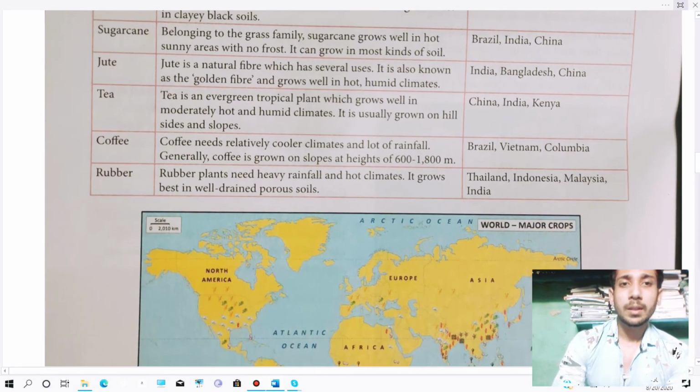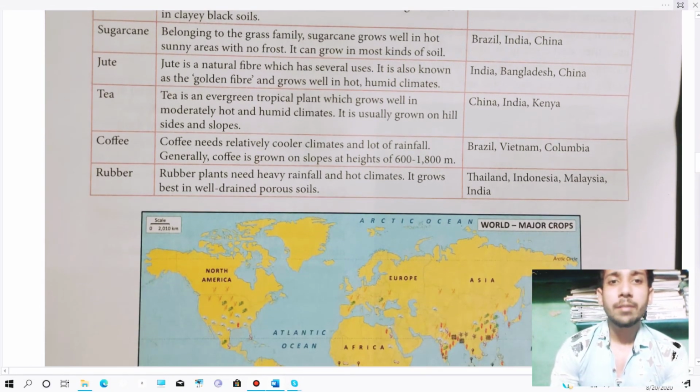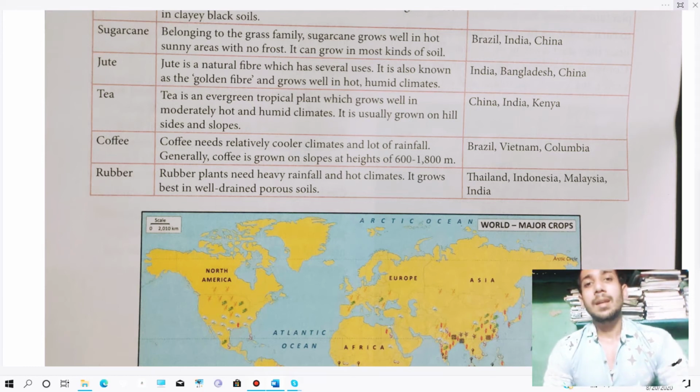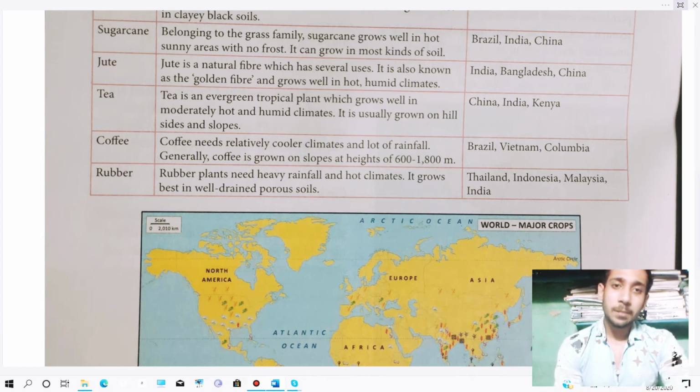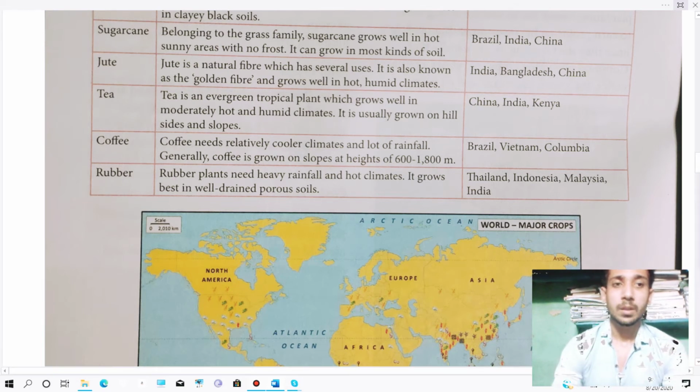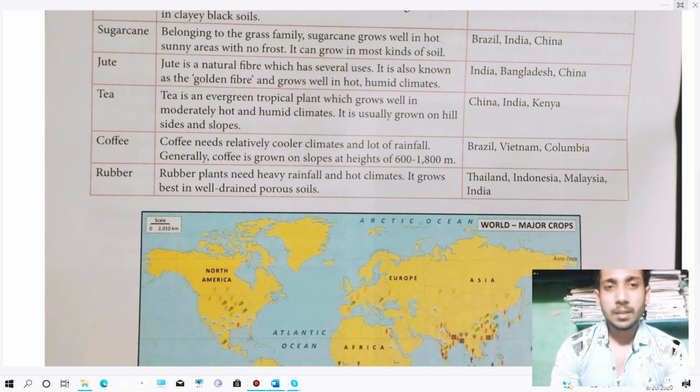Then we will go for the tea. Tea is an evergreen tropical plant which grows well in a moderately hot and humid climate. It usually grows on hillsides and slopes. It is an evergreen tropical plant because the demand is high, and it mainly grows in moderately hot and humid climates, usually on hillsides and slopes. The major producers are China, India, and Kenya.